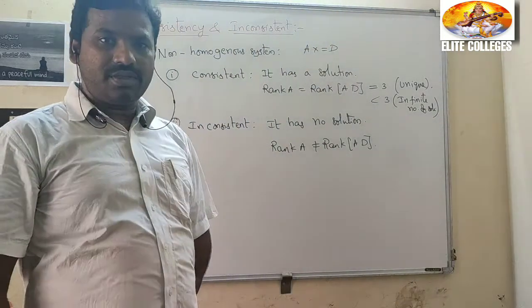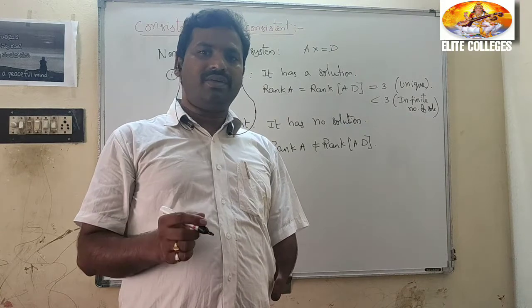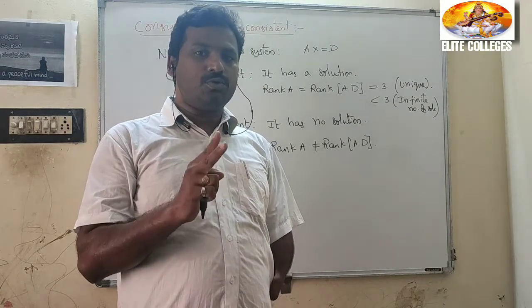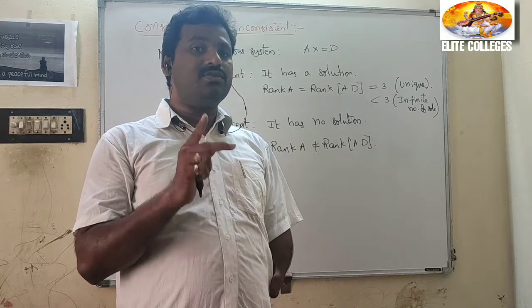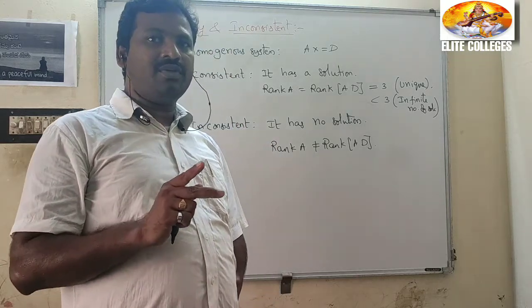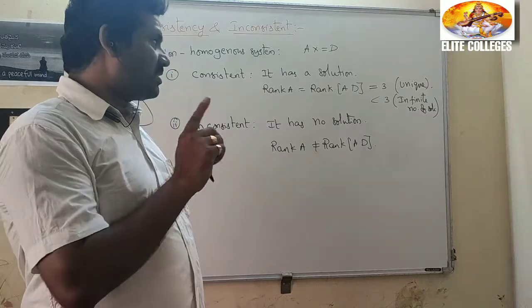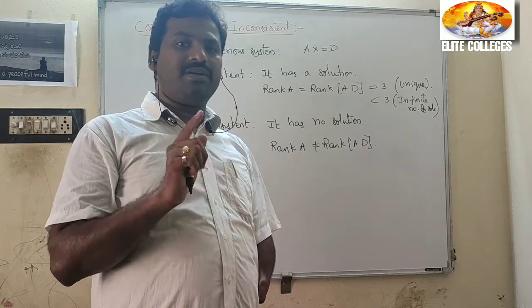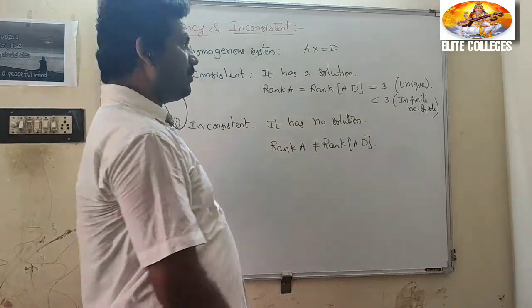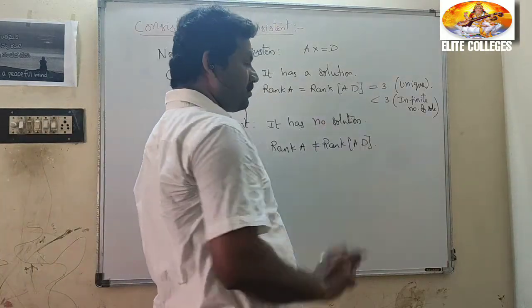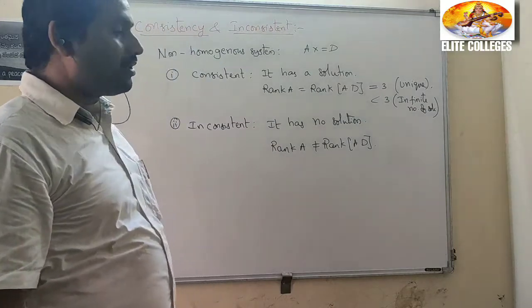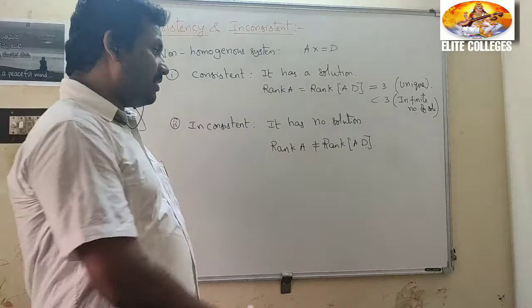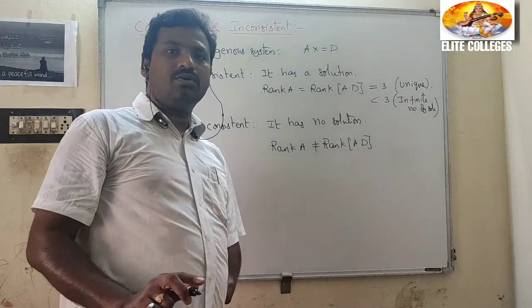Observe that there is either a unique solution or infinitely many solutions. There is no case where the system of equations has 2 solutions or 3 solutions. Understand that? When it has a unique solution, rank A equal to rank AD equal to 3. Rank A equal to rank AD less than 3, infinite number of solutions. Rank A not equal to rank AD, no solution.